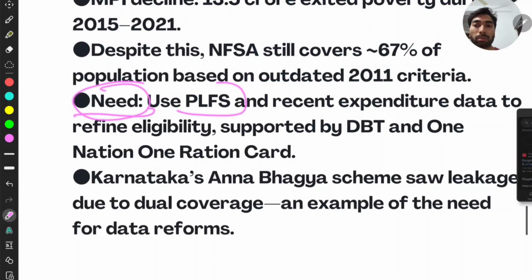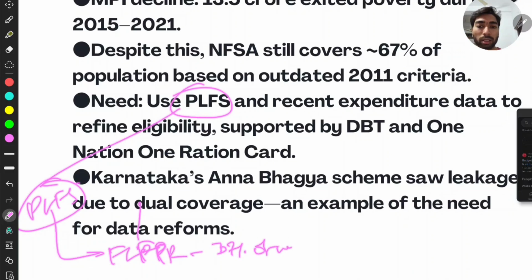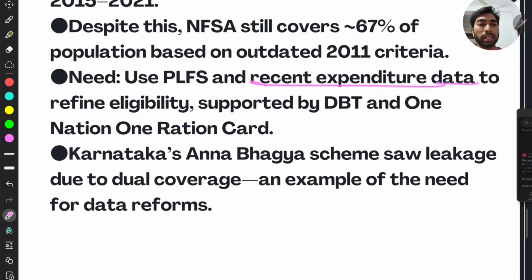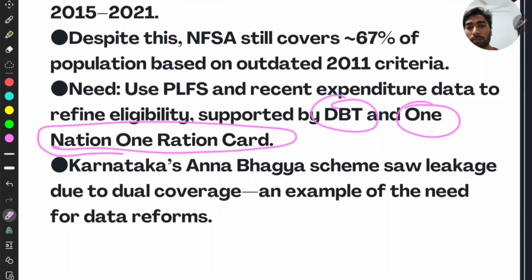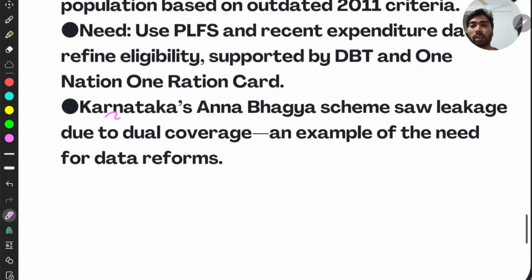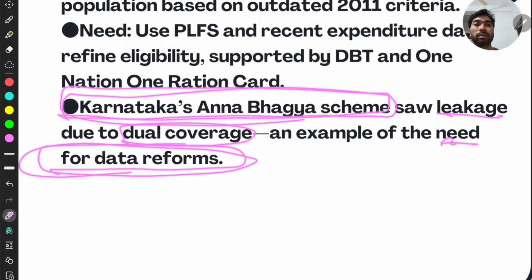Then need to use the PLFS survey, that is the Periodic Labour Force Survey. Latest FPR shows 37% of women are working. Then use recent expenditure data to refine eligibility, supported by DBT and One Nation. You can use these platforms to make it efficient. Then Karnataka's Anna Bhagya scheme can be your example. It saw leakages due to dual coverage, an example of the need for data reforms.